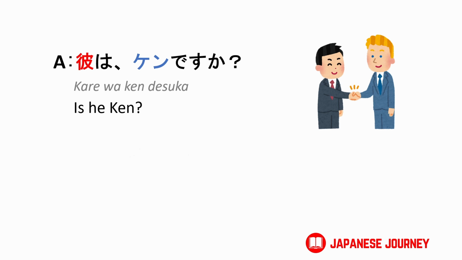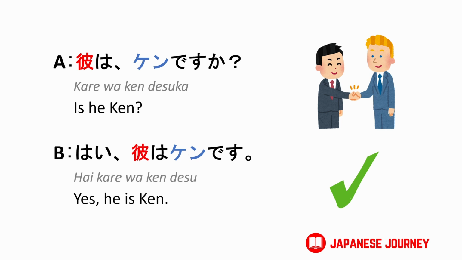And if he is Ken, you can answer はい、彼はケンです。In this example, 彼 is the subject and Ken is what we reference the subject to. We have just made a sentence using the A は B です structure.